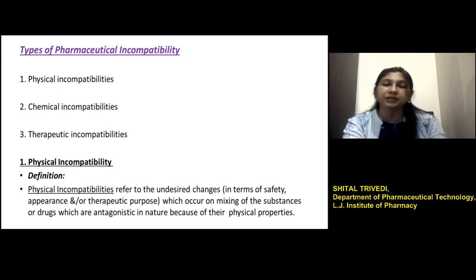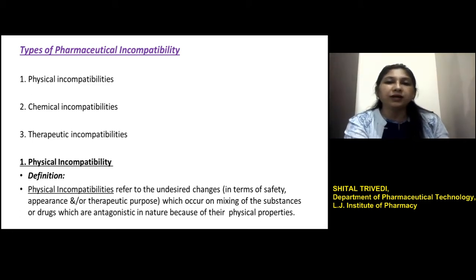This classification is based on the types of interaction that occurs between the formulation ingredients. Whenever I say formulation, that means the formulation of the drug product that includes the drug and the other ingredients, which are called excipients.